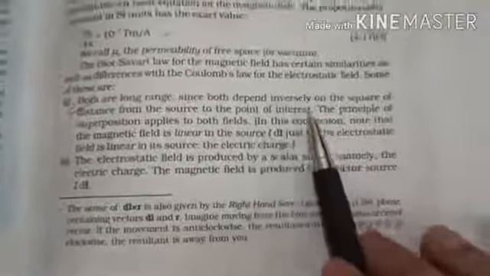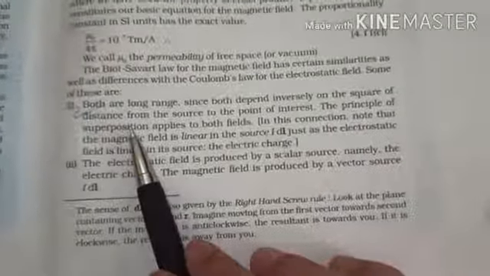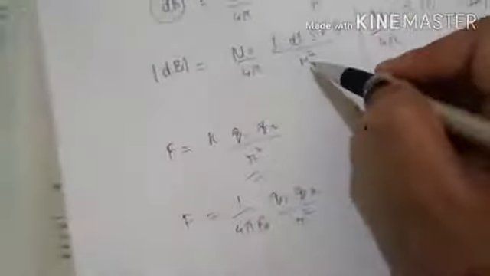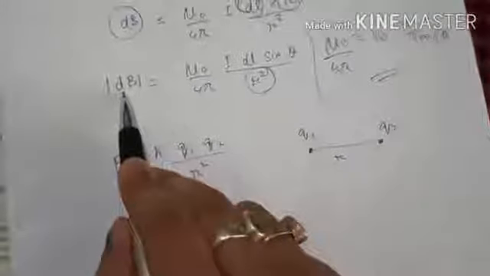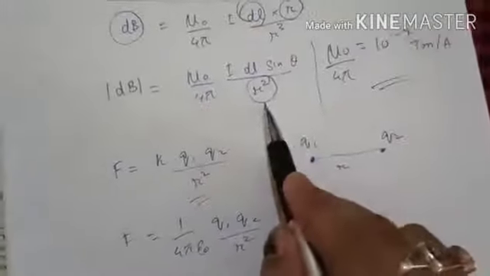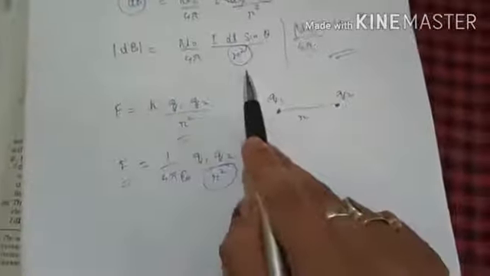After that, both are long range forces and both depend inversely on the square of the distance. The magnitude form we have written depends on R square. The magnetic field also depends on R square. Similarly, Coulomb's force depends on R square, inversely proportional.